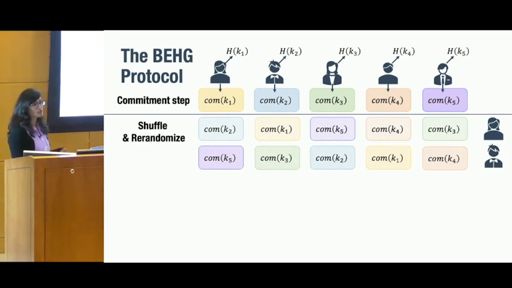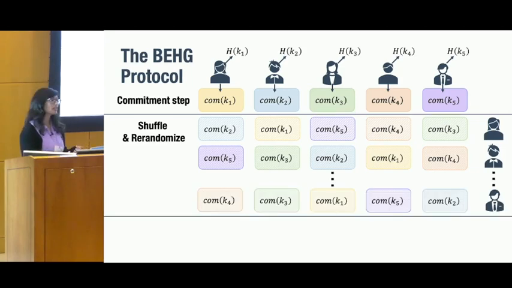Now the second party comes in and does the same thing. It shuffles the list and applies a re-randomization to every commitment. We keep going till every party has done this once. At the end of this step, we have a list of commitments, all of which are re-randomized. And the main thing to notice is that no coalition of parties can correlate the final commitment to its corresponding original commitment. And this is some sort of unlinkability notion that we'll see in more detail in a little bit.